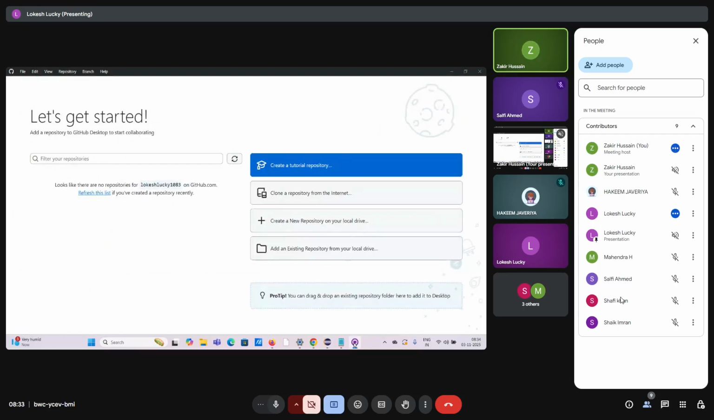Now, here what you are doing is adding an existing repository from your local drive. Yes or no? So there is an existing repository in your local laptop. So you want to add that repository to your GitHub account. Yes or no? So there is already a repository in your local account, and you need to tell it, hey, from this repository, create a copy. Okay, click on that.